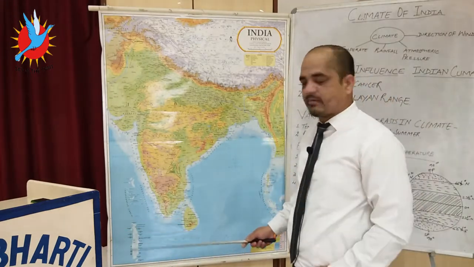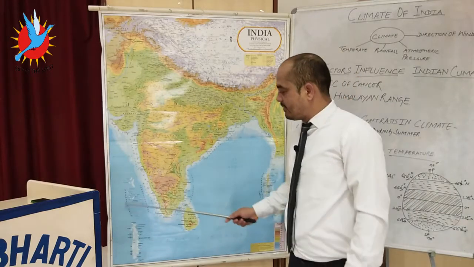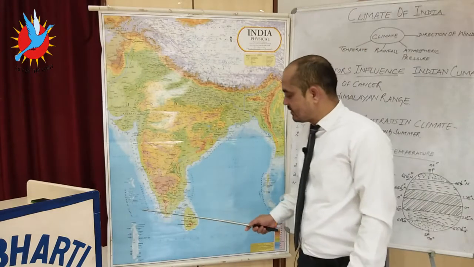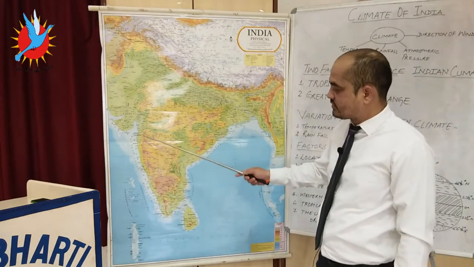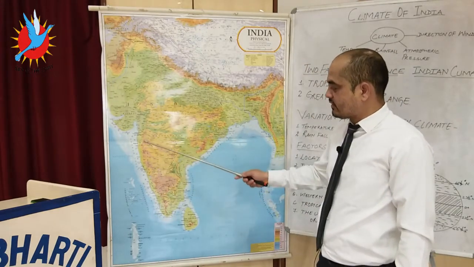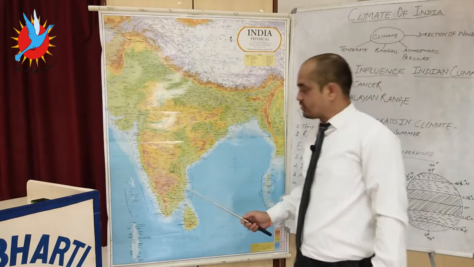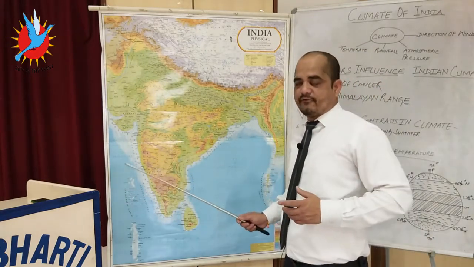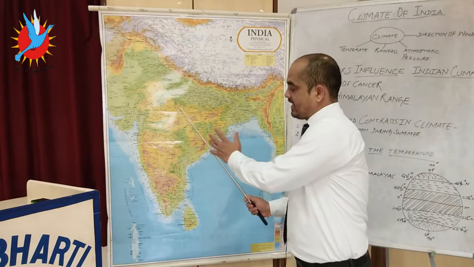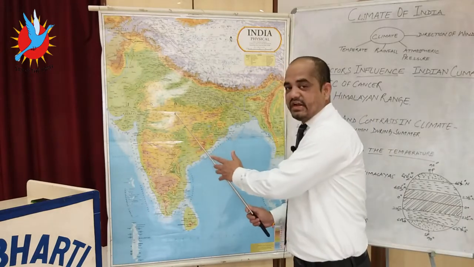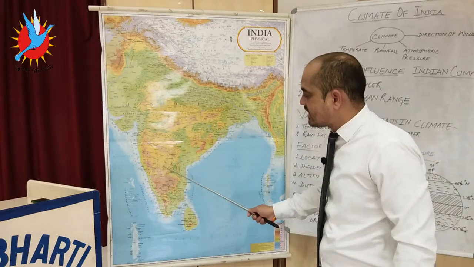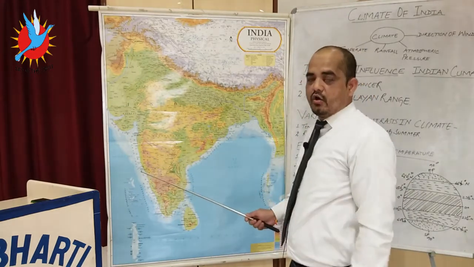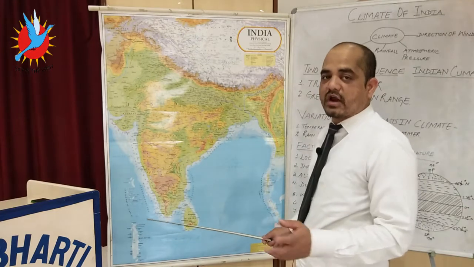First of all, we will discuss the Arabian branch. The Arabian branch enters the southern part of India. Because of the Western Ghats, the areas on the western side of the Western Ghats receive heavy rainfall, and at the same time the areas on the leeward side of the Western Ghats receive low rainfall, because you have heard about orographic features.